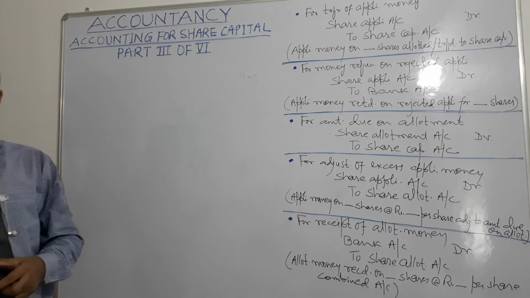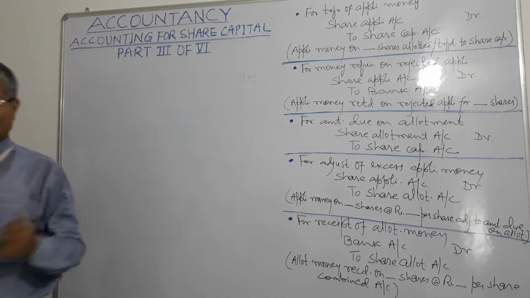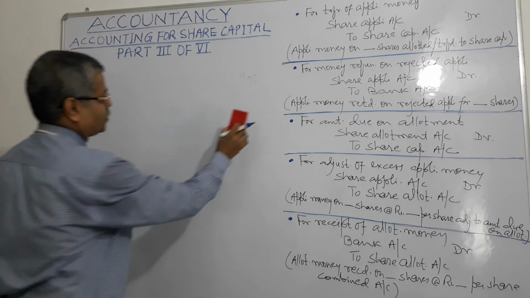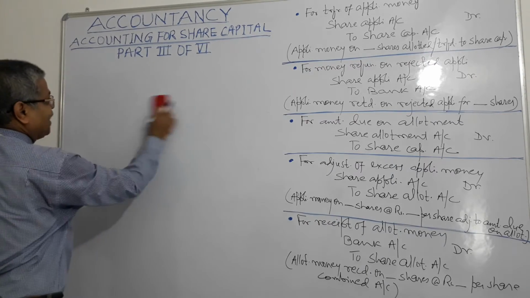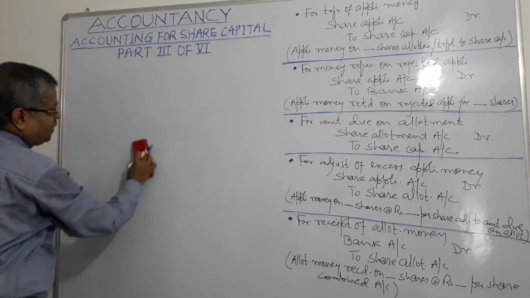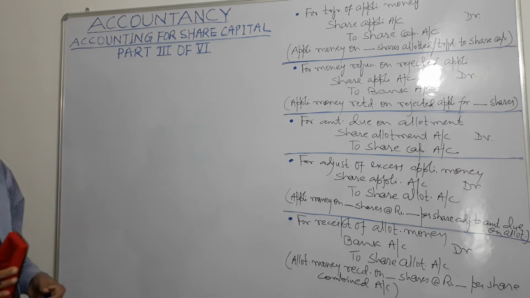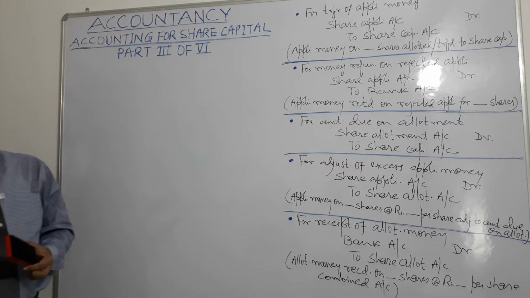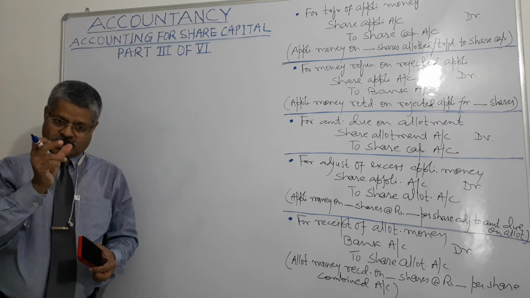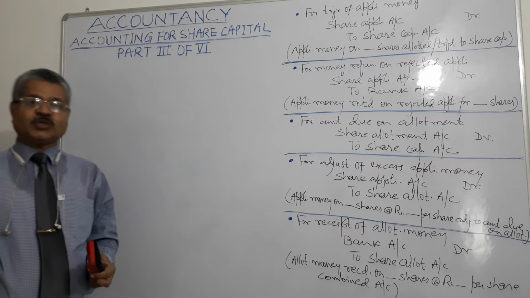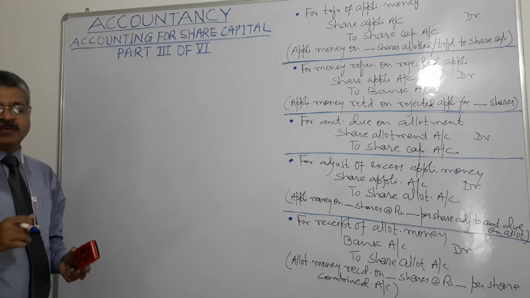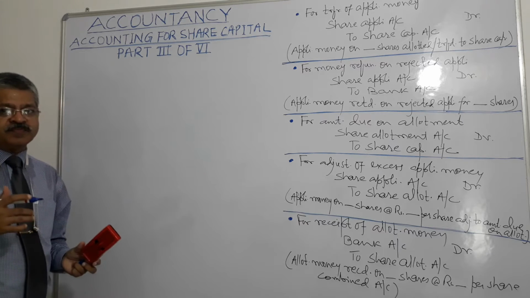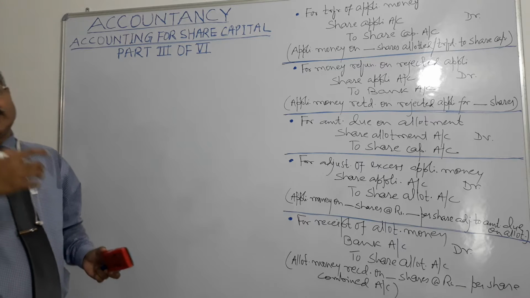Now we go to what happens on receipt of call amount with interest. What is happening? Call was not paid in time. It was paid with delay. So, delayed period interest will be there, from the date call was due to be paid and the actual date on which call was paid. In between period, for that period, interest will be there. So, what happens when call amount with interest is received?